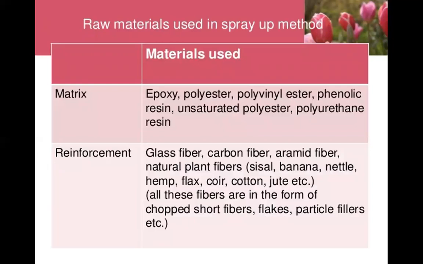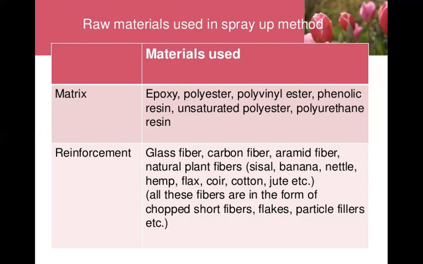Coming to the raw materials which are used in the spray up method, the first one is the matrix. The types of matrix we choose in this spray up method are epoxy, polyester, polyvinyl ester, phenolic resin, unsaturated polyester, polyurethane resin.